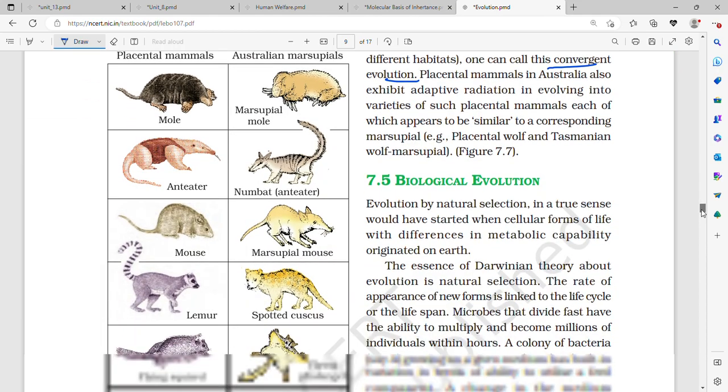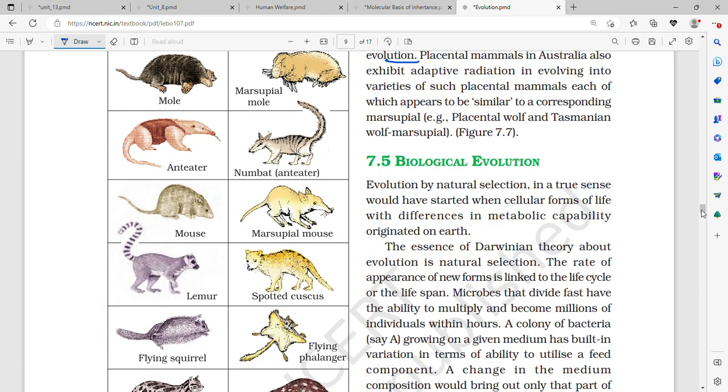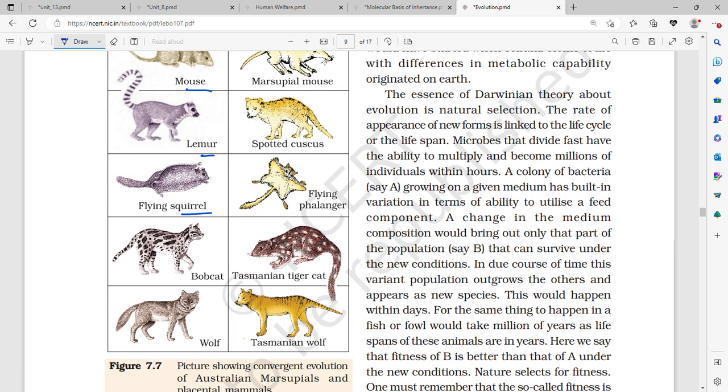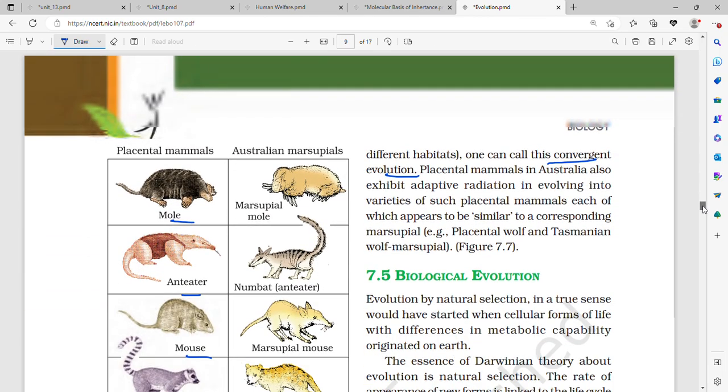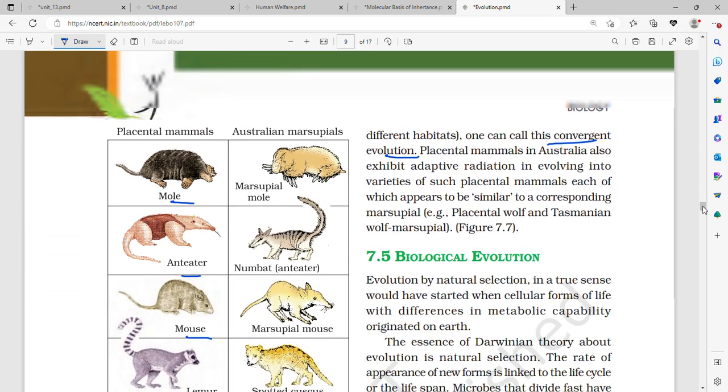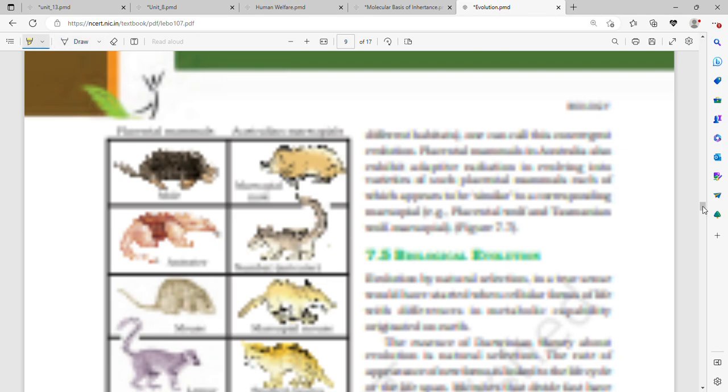At the same time, the placental mammals also formed mole, anteater, mouse, lemur, flying squirrel, bobcat and wolf in the same isolated geographical area of the Australian continent through adaptive radiation only. Then together they evolved, and adaptive radiation took place in the same isolated geographical area. So this is called convergent evolution.